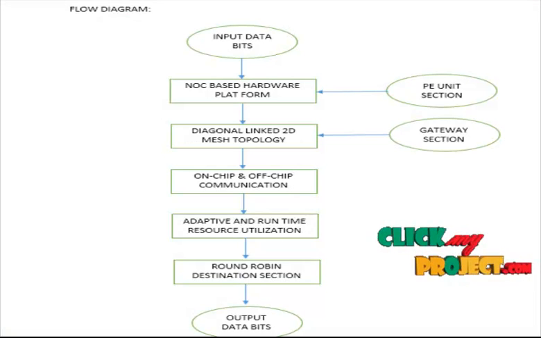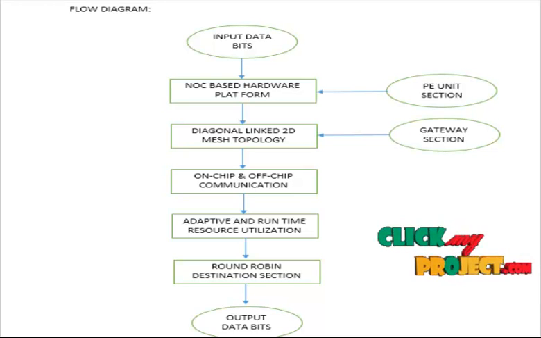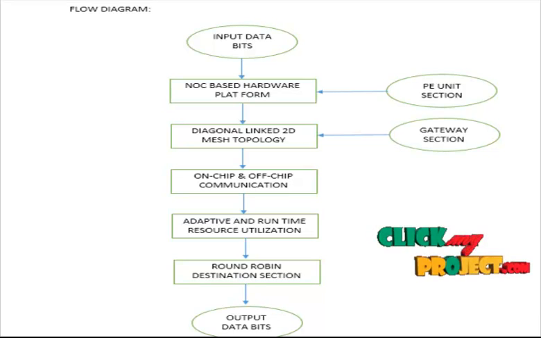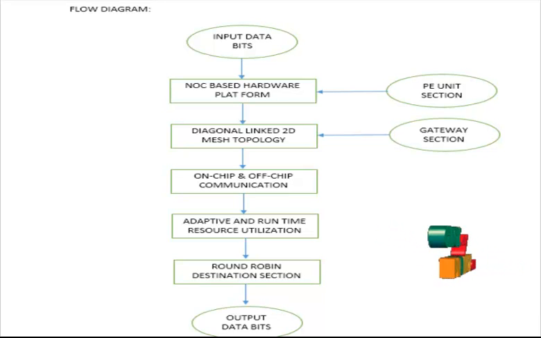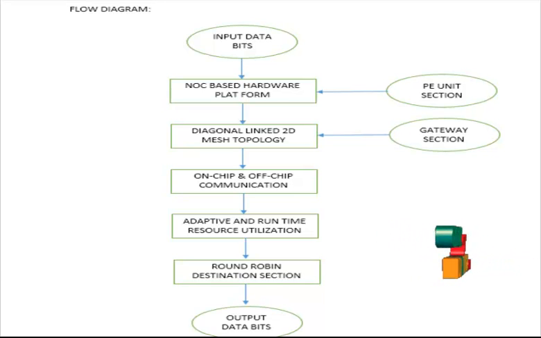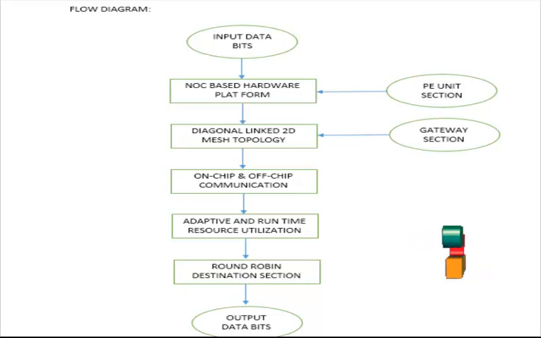Next we see the flow diagram for the product. Our input is binary data bits applied to the NOC based hardware platform. The NOC architecture mainly consists of the router architecture, the injection and ejection architecture, and the crossbar architecture, additionally connected to the router wire and the processing element section. The processing element section is processed by every core architecture of our NOC based hardware platform.